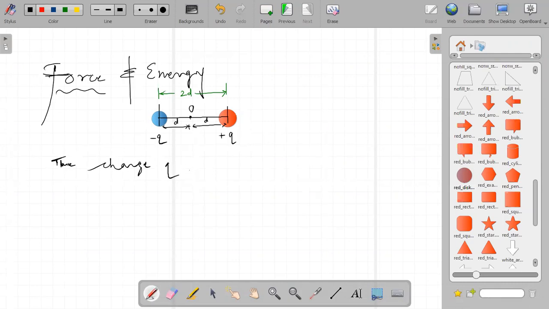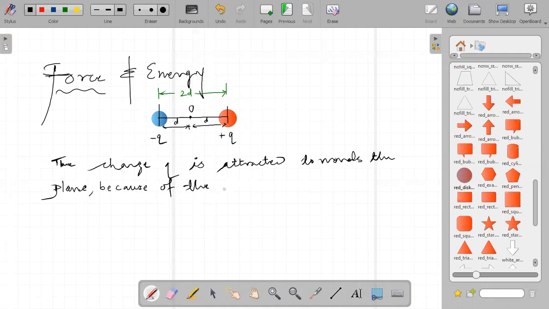The charge Q is attracted towards a plane because of the negative induced charge. Important words: because of the negative induced charge.